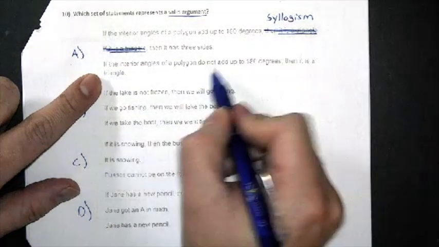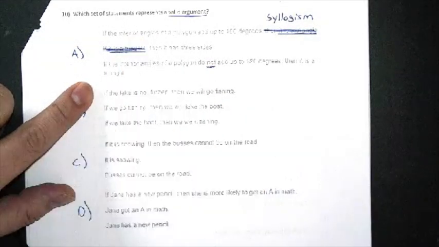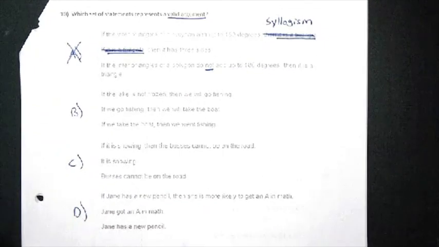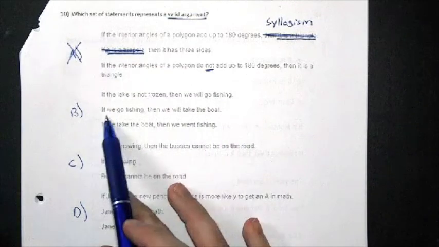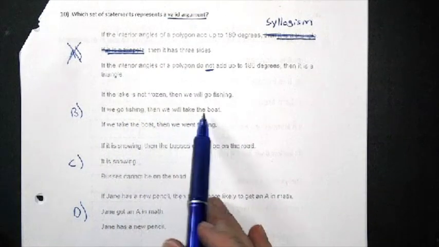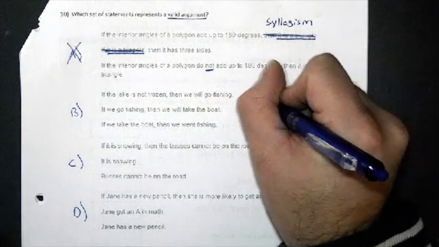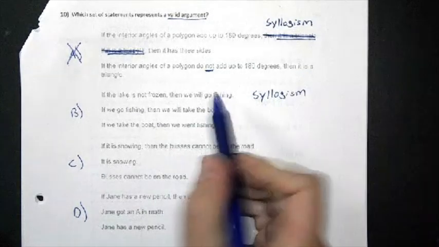Well, is that what it says? No, it says if the interior angles of a polygon do not add up. That is not what we said it has to be, so we can rule out A. So let's look at B. If the lake is not frozen, then we will go fishing. If we go fishing, then we will take the boat. So since there are two if-then statements starting off, I know that this is syllogism again.